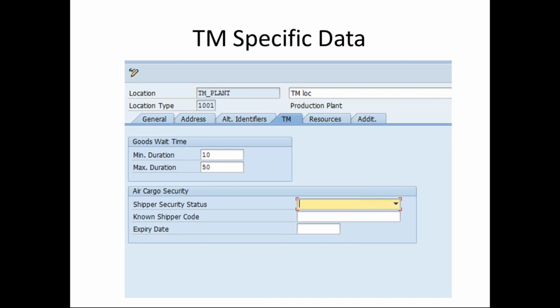There the IATA number or shipper security number will be there. These are details we have to provide if you are using air cargo as a transportation mode. You will get these details from the local authorities.